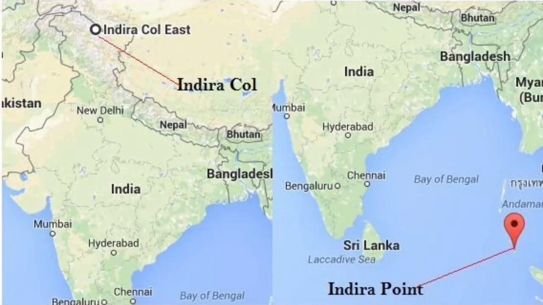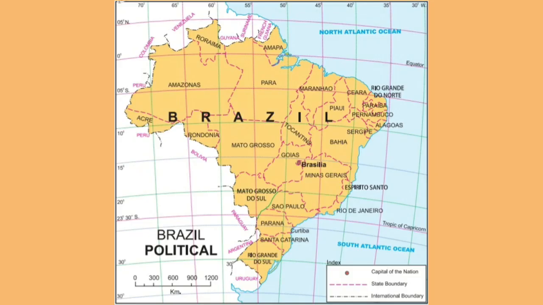Now India's southernmost part is 6 degrees 4 minutes north. That is the southernmost part. It is one of the questions in your exercises. The 6 degrees 4 minutes north is known as Indira Point, which is the southernmost part of India. Now let's look at the location and extent of Brazil.